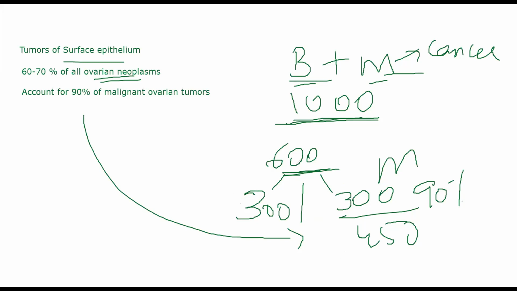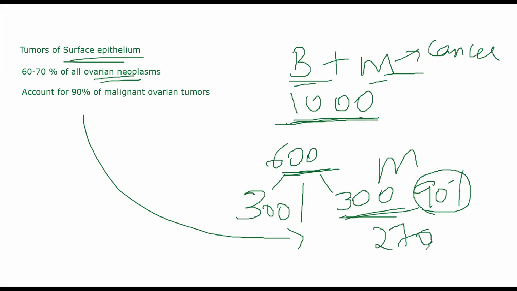If I make it 50-50%, I am talking only about surface epithelium tumors right now. Out of those 300 malignant tumors, 90% of them will come from surface epithelium. Meaning 90% of malignant ovarian tumors will develop from surface epithelium. So this number will not be 450, it will be 270.